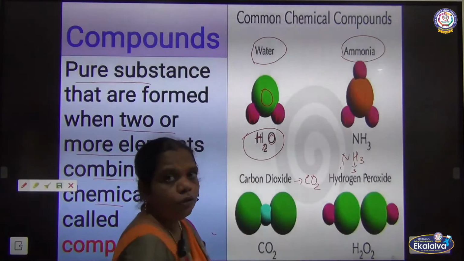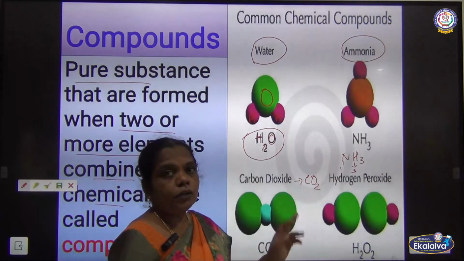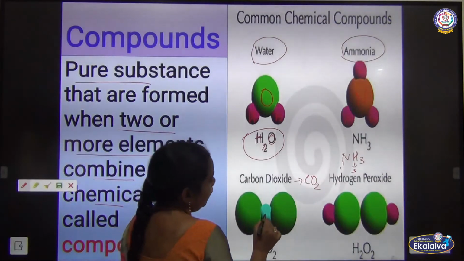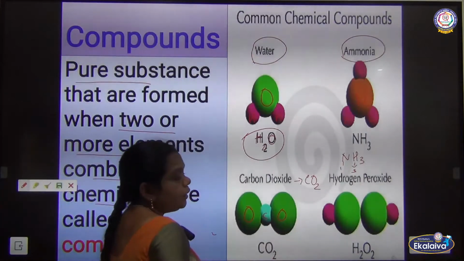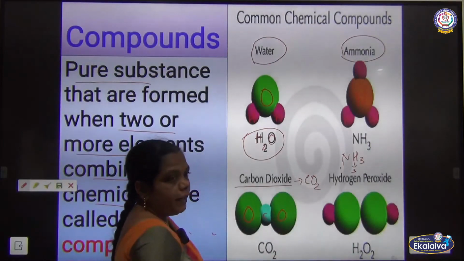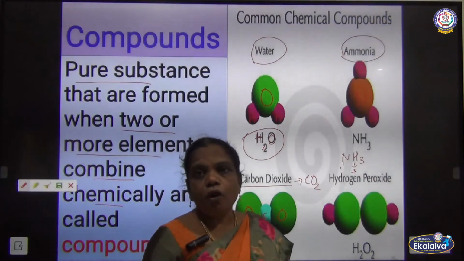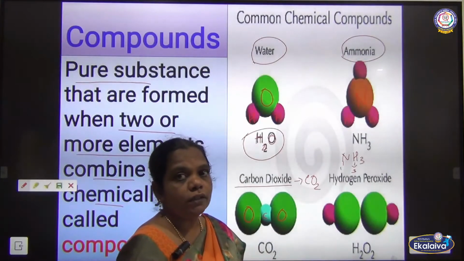CO2. CO2, how many carbon? 1 carbon and 2 oxygen. So 1 carbon atom and 2 oxygen atoms chemically combine to form the compound called what? Carbon dioxide. Once they form the compound, they are pure and stable.